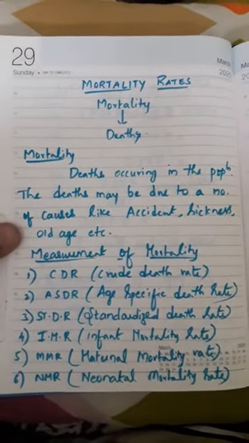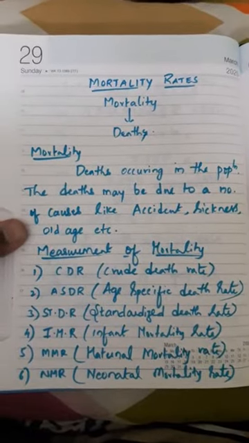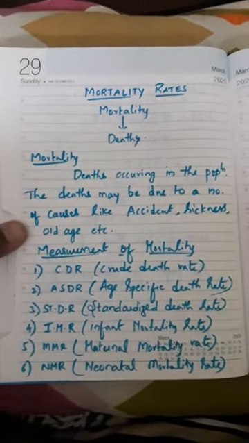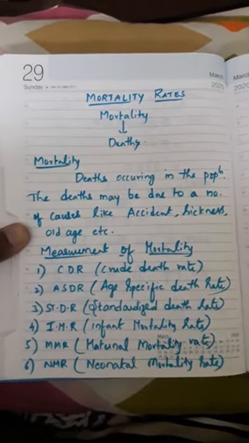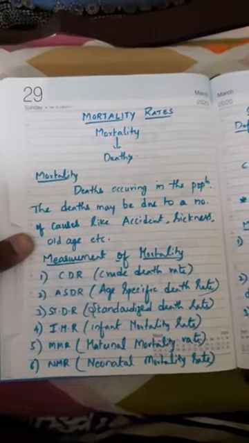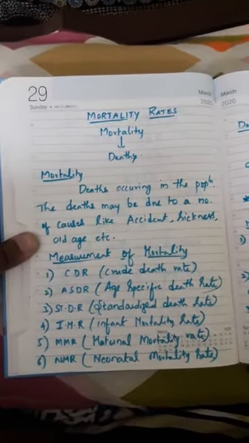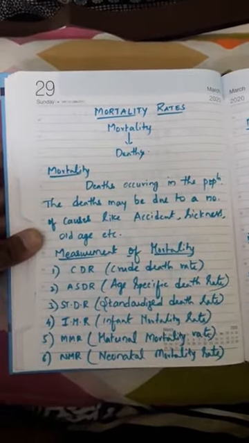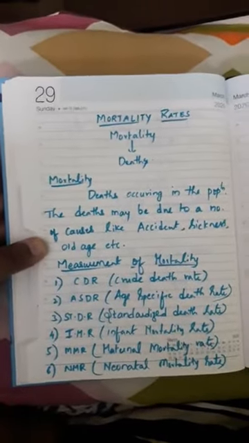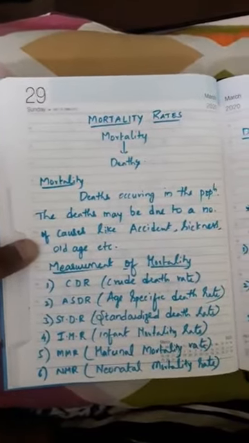So there are totally 6 measures. Number 1, crude death rate, CDR. Number 2, age specific death rate. Number 3, standardized death rate. Number 4, infant mortality rate. Number 5, maternal mortality rate. Number 6, neonatal mortality rate.